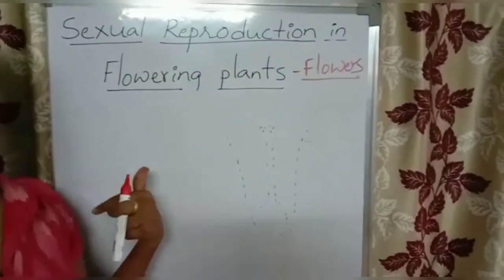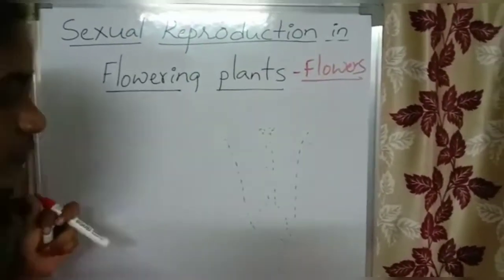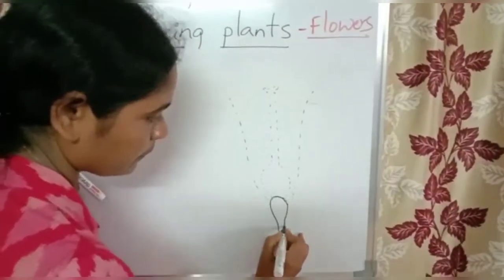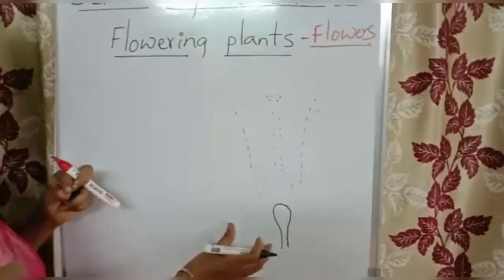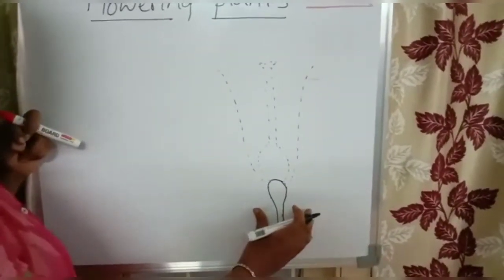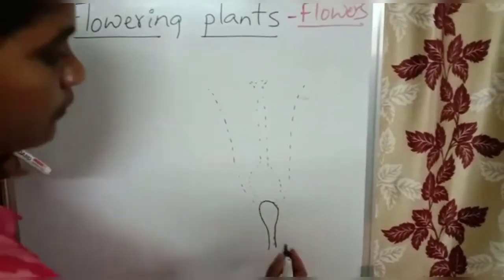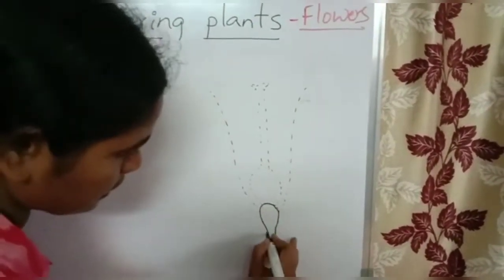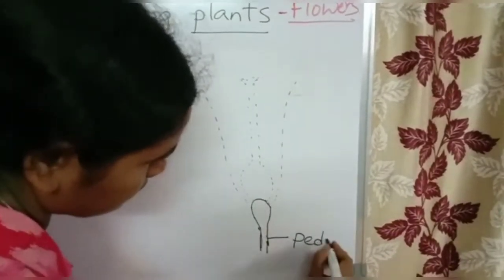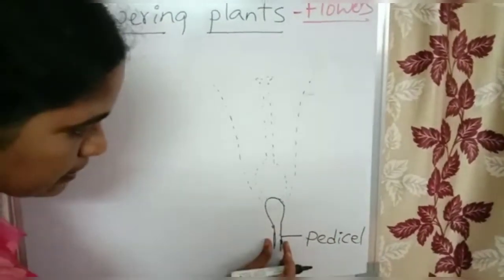So we all know about the structure of the flower. Once again, I'll draw the diagram of the flower for our understanding. See here. A flower, I told you, is a modified condensed shoot with limited growth. Here this is the stalk of the flower, which is called the pedicel.